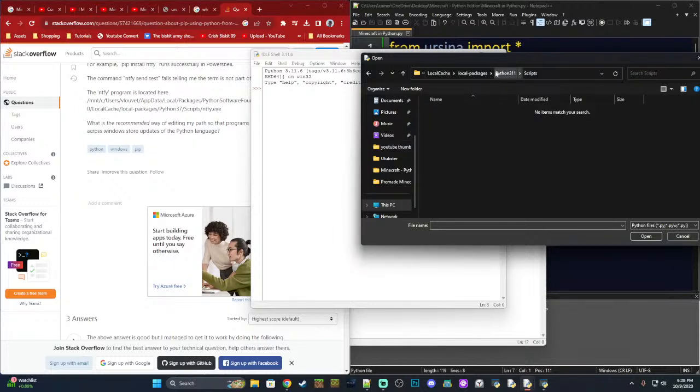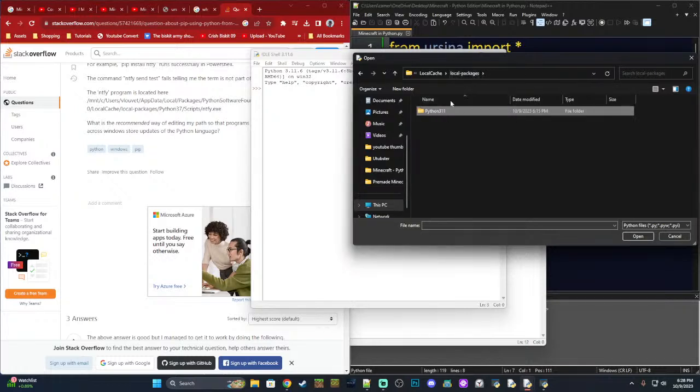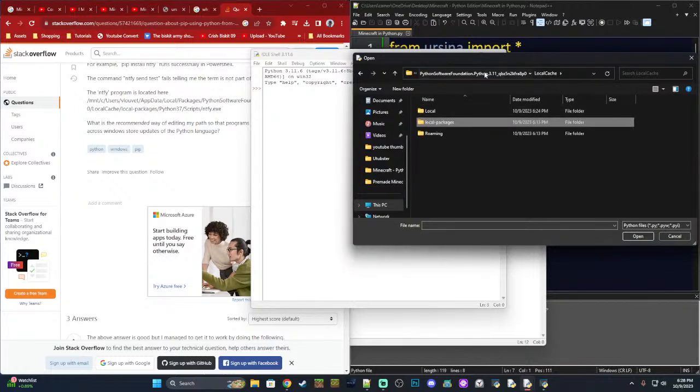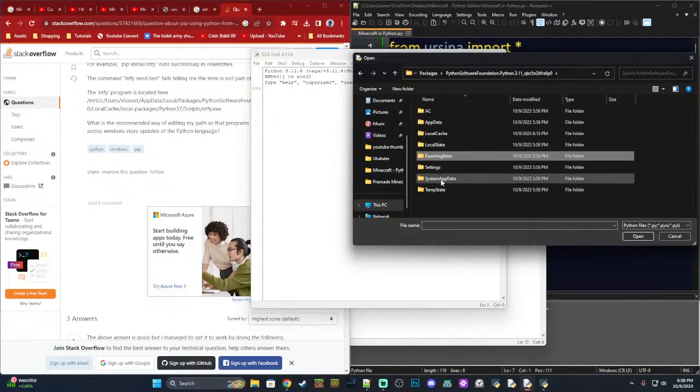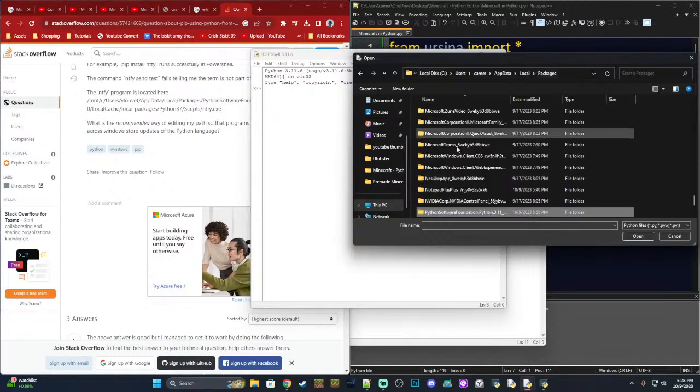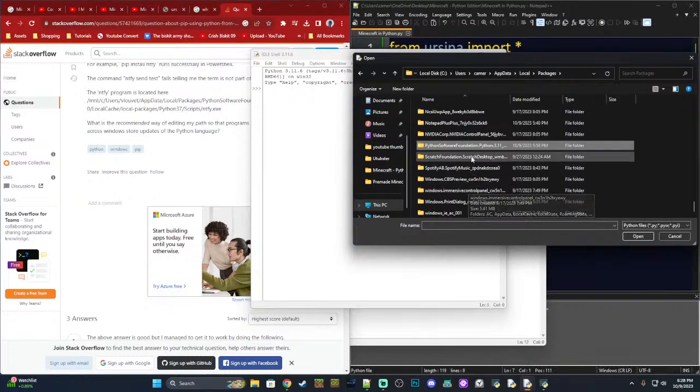Okay, this is looking for a very specific file. We're gonna kind of raid this directory and try to find what we're looking for. Dang, I cannot find Python. We kind of have an idea of where to look though.